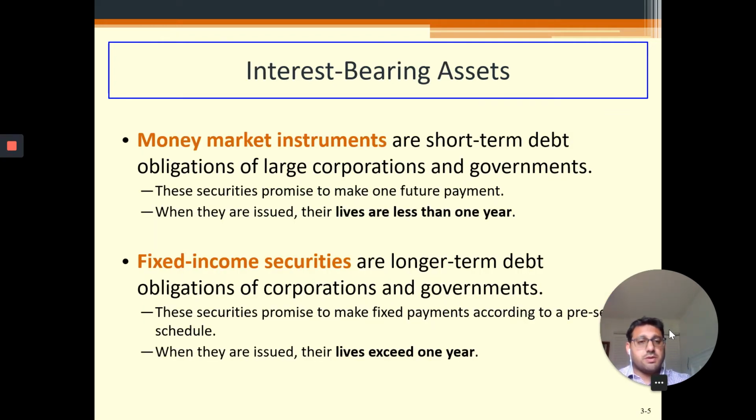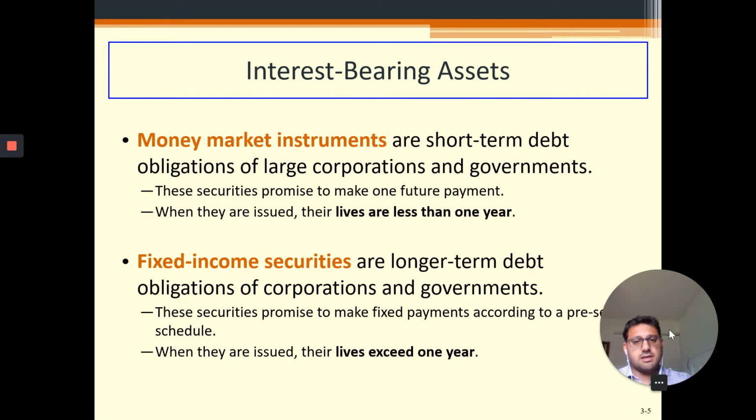So money market instruments, as I mentioned, are short-term debt, and these are obligations of large corporations and governments. As I mentioned, usually their maturity is 1 year or less. These money market instruments usually make one final payment, which is the face value, and in that face value, the interest is already present.